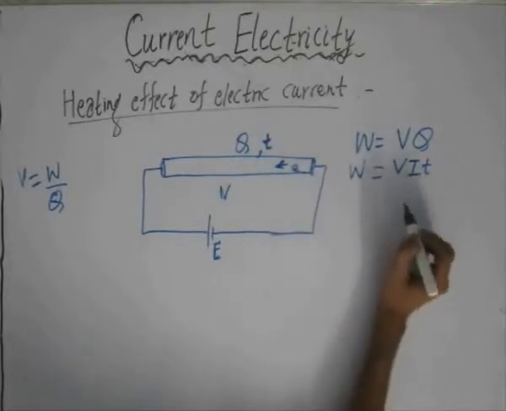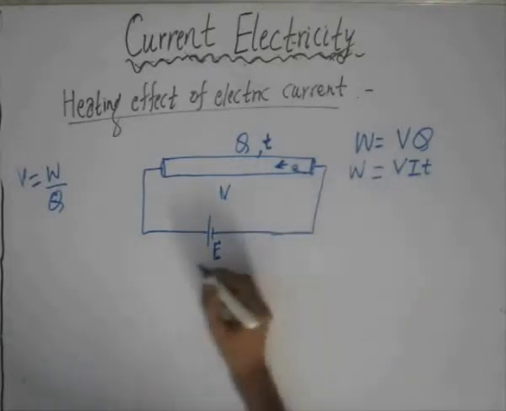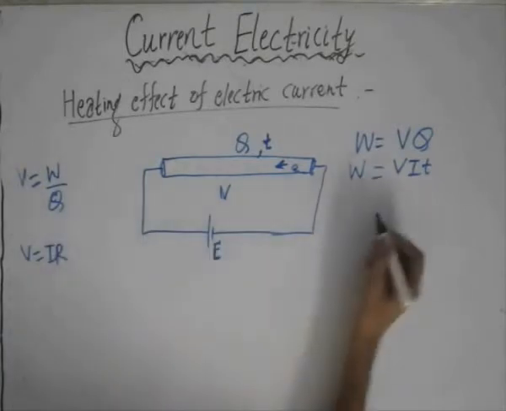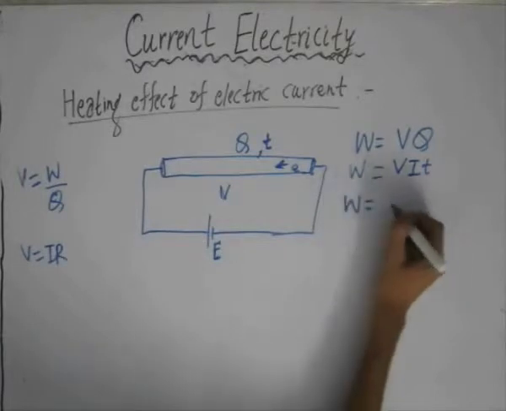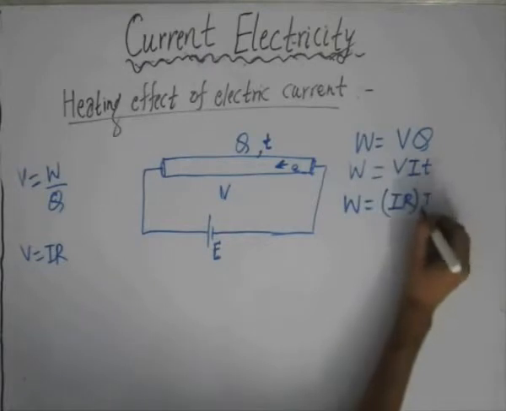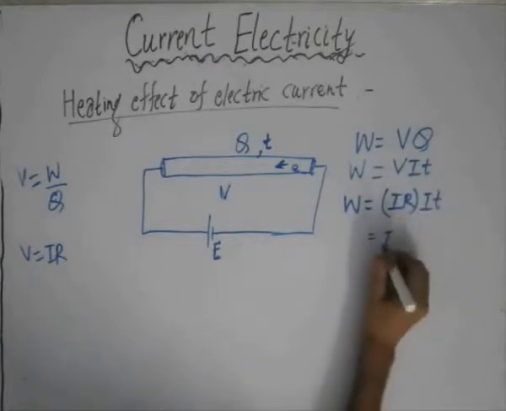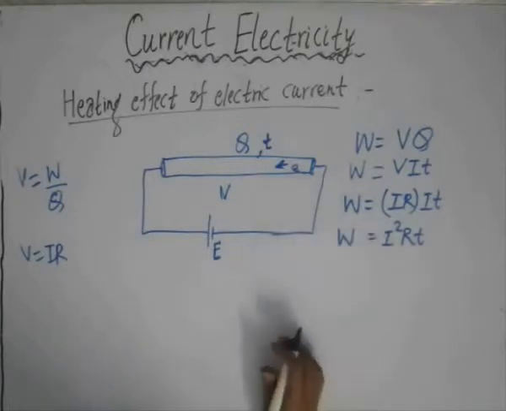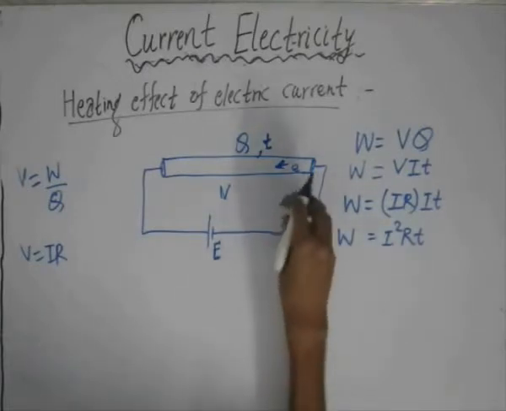Now if we use Ohm's law, V is equal to I into R. This relation can be substituted here to get the work done. That will give us IR times I into t, which is the same as I squared R t. Now this work done is the same as the work done by the charge.